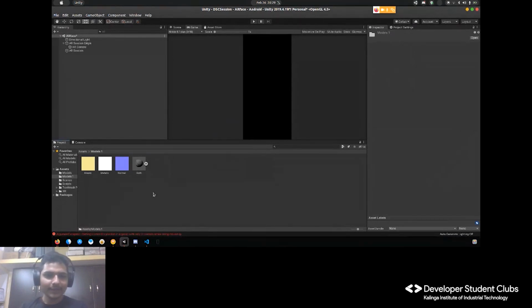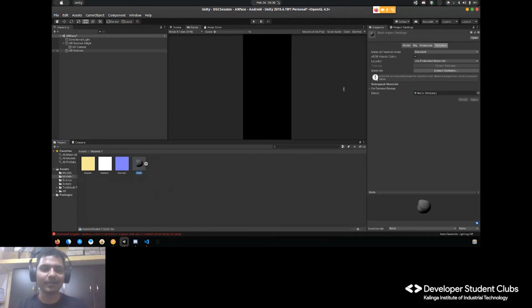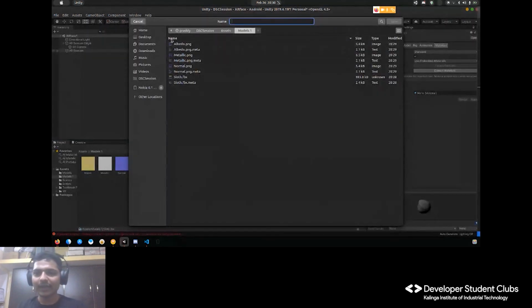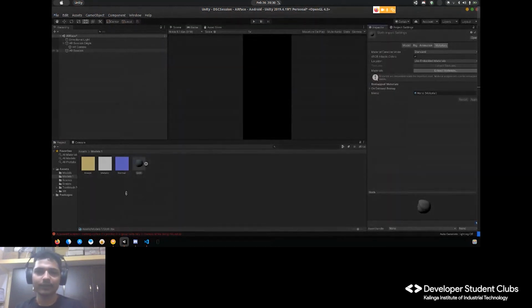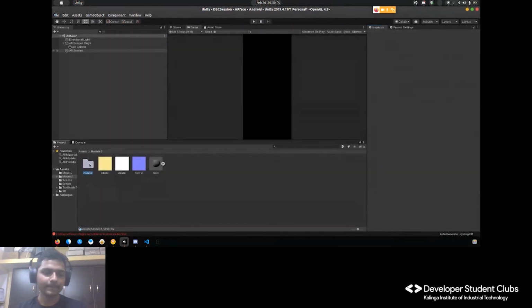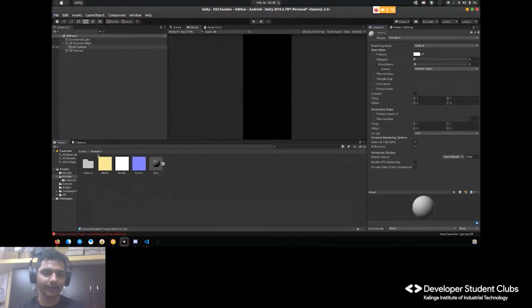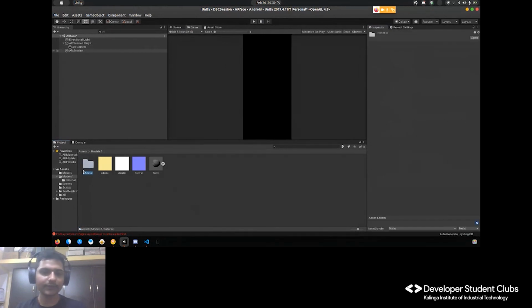Simple textures, not a problem. What I will do is create a material. What is the concept of a material? A 3D model itself doesn't have any color. I'll take a paint bucket, put the colors in, and throw that color onto the 3D model. That is what a material is. So instead of making a new one, I'll extract the materials here. Let's save it.